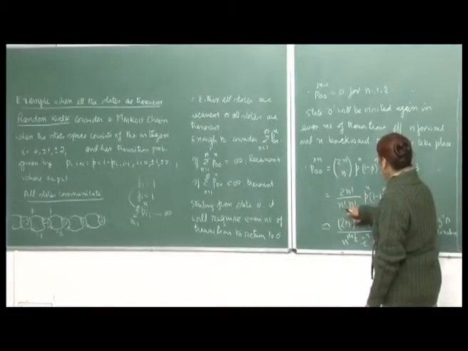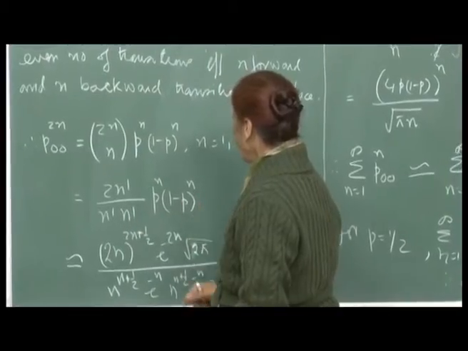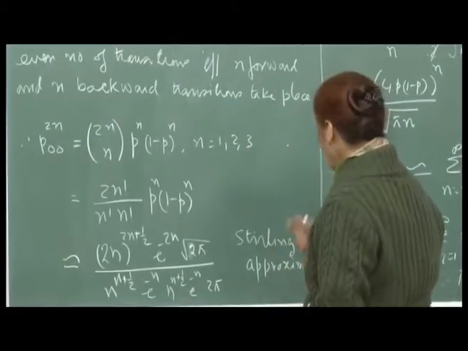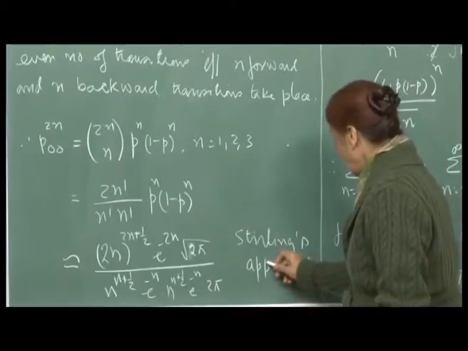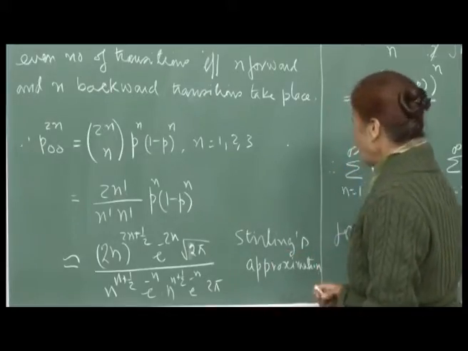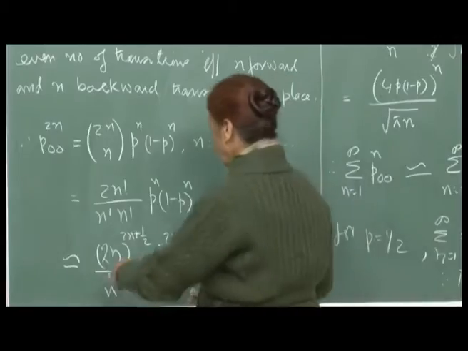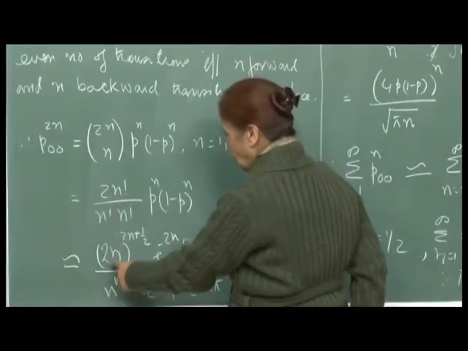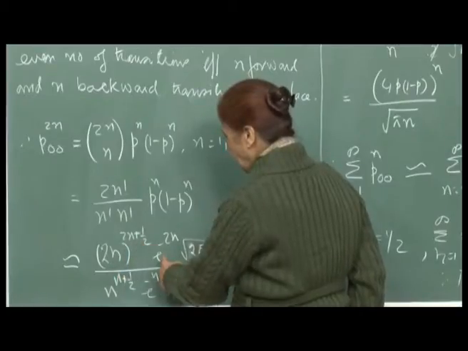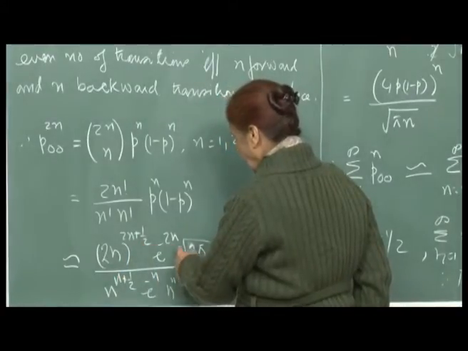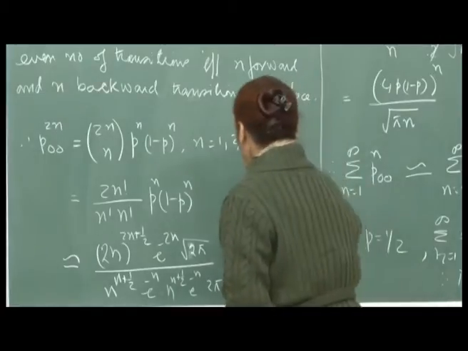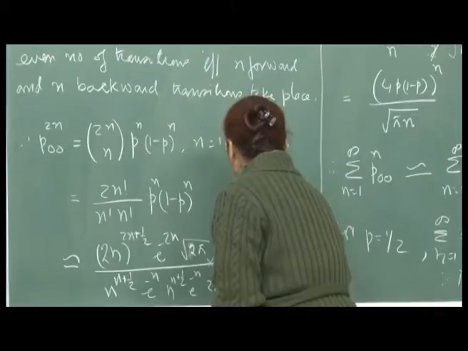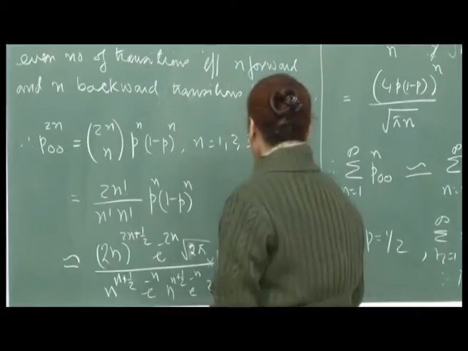So, this is 2 n factorial over n factorial, n factorial, times p raised to n, 1 minus p raised to n. I will now use Stirling's approximation, which I have already talked about in my earlier lectures. So, the factorial can be approximated by Stirling's formula, and so this will be 2 n raised to 2 n plus half, e raised to minus 2 n, and then under root, we left out the part p raised to n and 1 minus p raised to n.